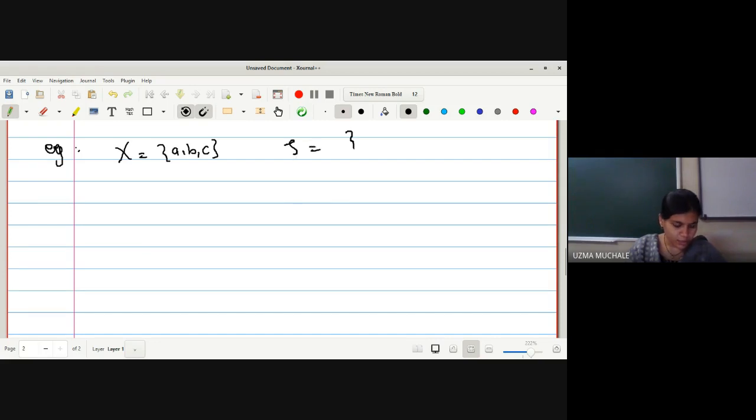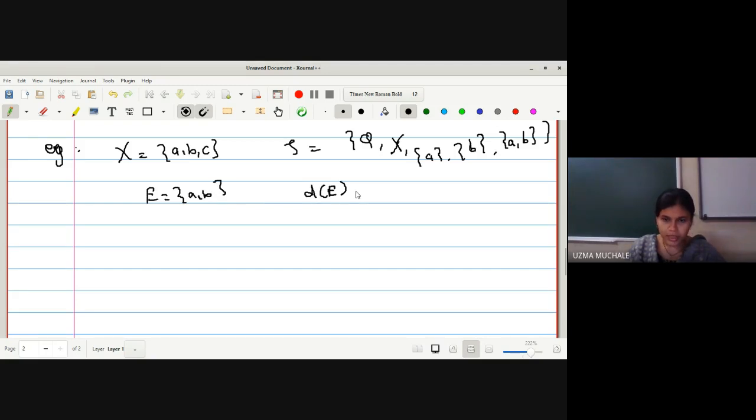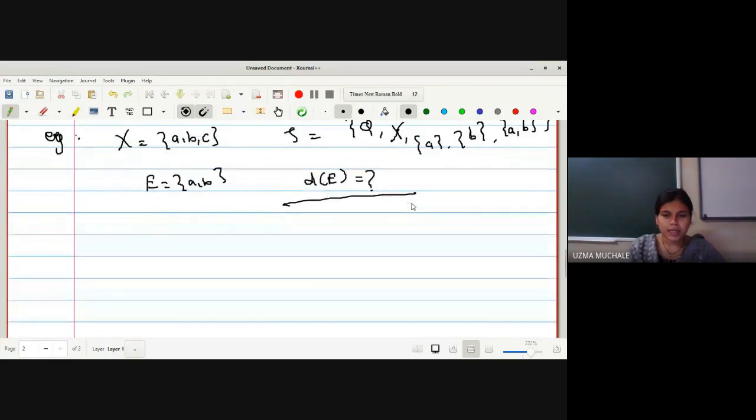Tau is equal to phi, X, singleton a, singleton b, doubleton ab. Okay, and what is given to us? E is equal to {a, b}. Now we have to check, or we have to find out, the limit points of E. Okay, what are the limit points of E? That's why I'm taking the same example, so that later on when we complete our topology paper, we can have a comparison. If we take some different example for every definition, for every proof, then it will be difficult to have a comparison.